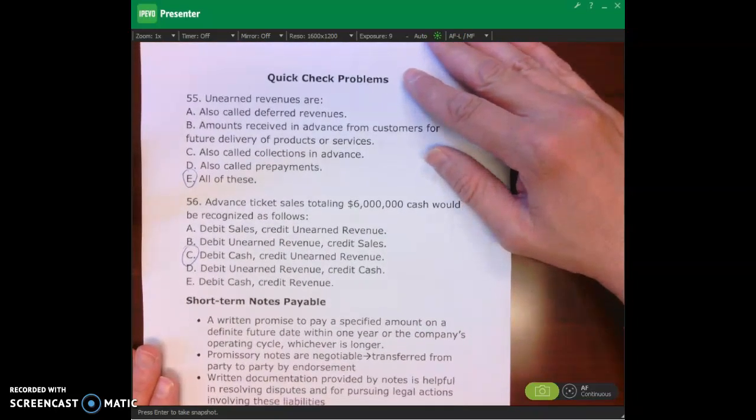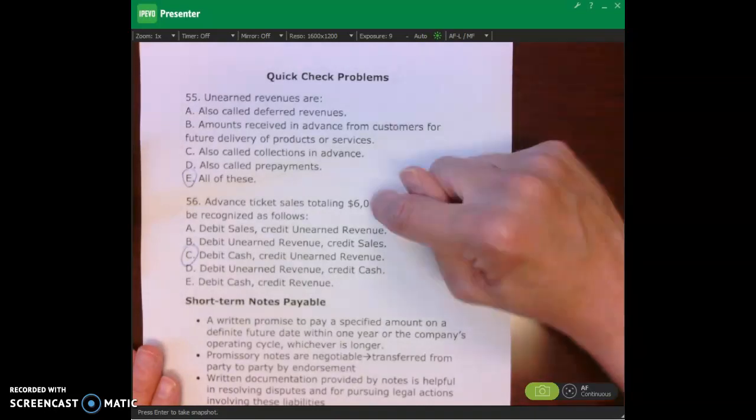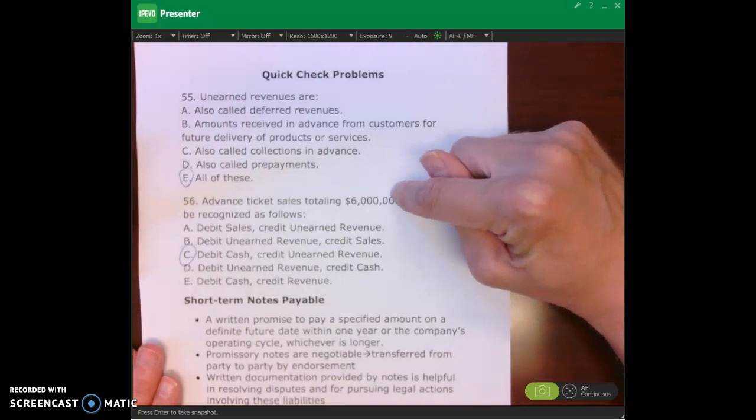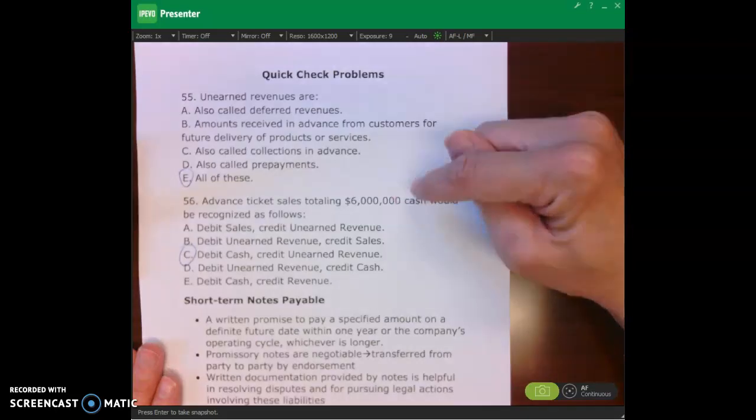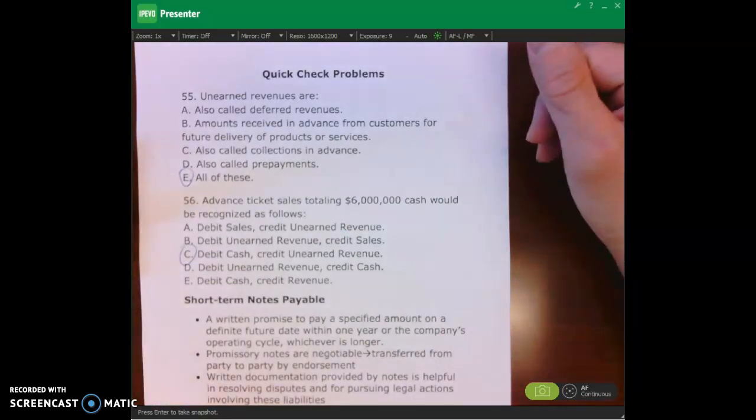Okay. Number 56, advanced ticket sales totaling $6 million cash would be recognized as follows. This is when we get paid for our advanced ticket sales, right? So it'd be debit to cash $6 million and then credit unearned revenue or unearned ticket revenue for $6 million. So C is the right answer for number 56.